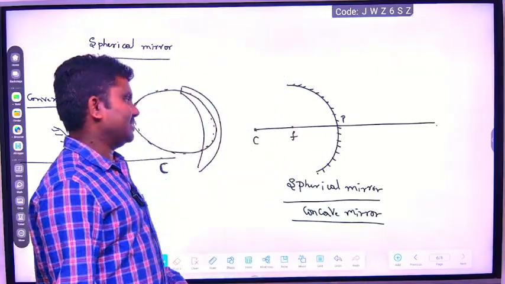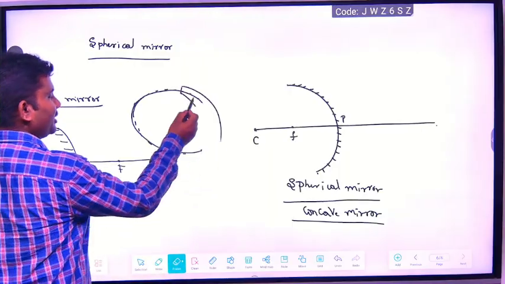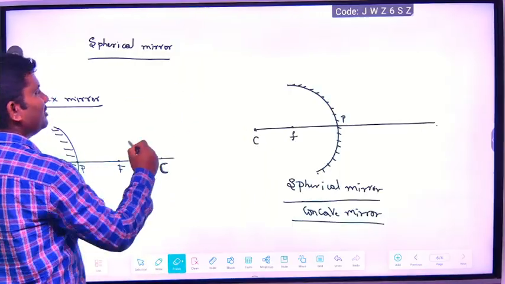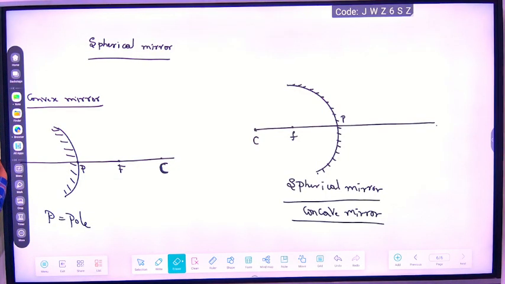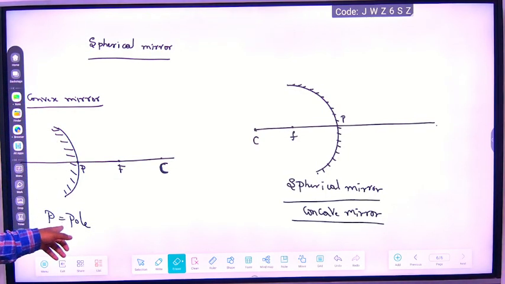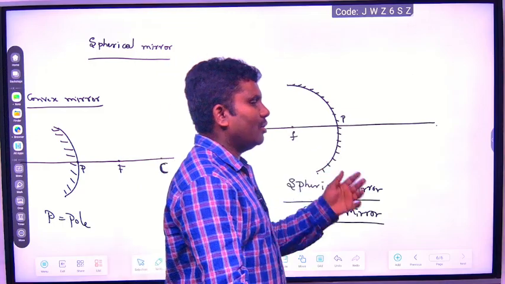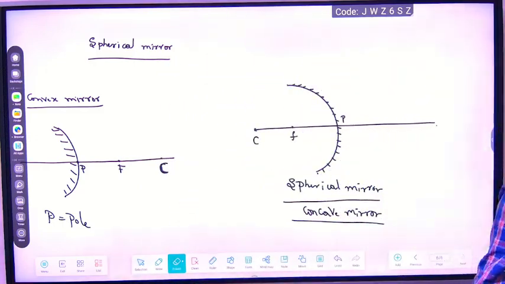What are those, we will discuss now. You understood what is a mirror? It's a part of a hollow sphere, a cut part of a hollow sphere. Now this is the pole. If you silver on the inner side, it is a convex mirror. If you silver on the outer surface, it is a concave mirror. Understood? Understood now, Raju?